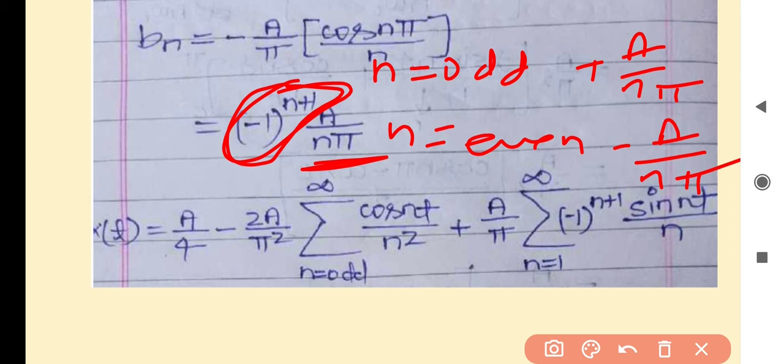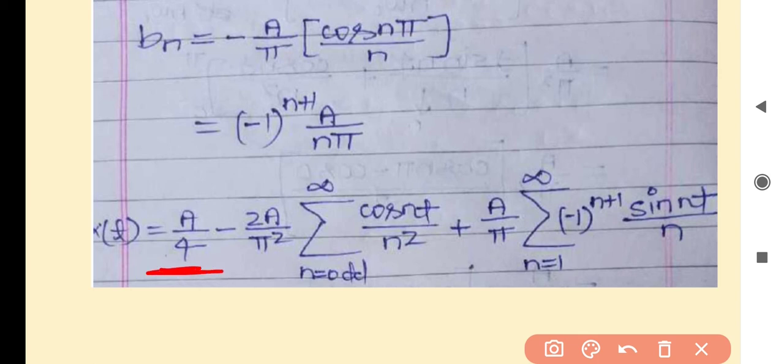Now I will put all these values in the equation of Fourier series. A naught is calculated as a by 4 and an is calculated as minus 2a upon pi square n square for odd values of n. So it is summation cos nt upon n square when n will take only odd values, plus value of bn is a upon n pi. So a upon pi is here and n is here. A upon n pi minus 1 power n plus 1 into sin nt upon n.